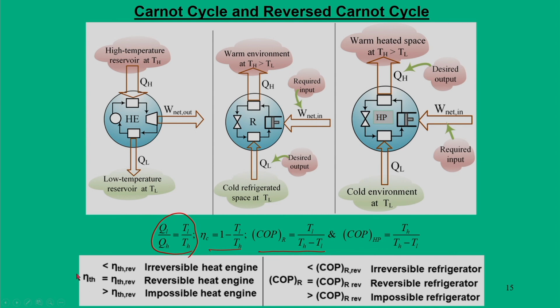But if the efficiency of any actual engine is greater than the reversible value, then such a heat engine is impossible. Similar logic is also true for the refrigerator: the COP of an irreversible refrigerator is always less than its reversible value. Similar logic can also be framed for heat pump.